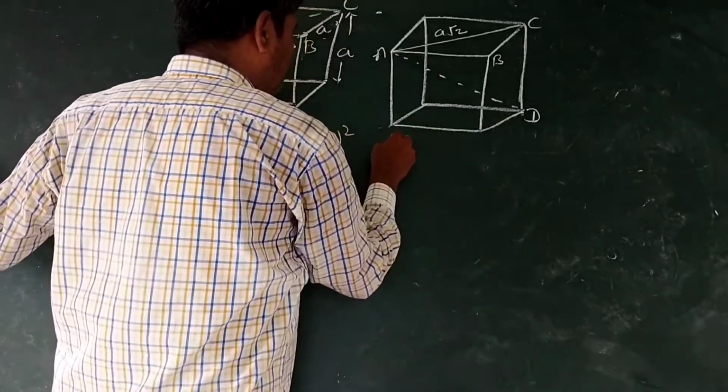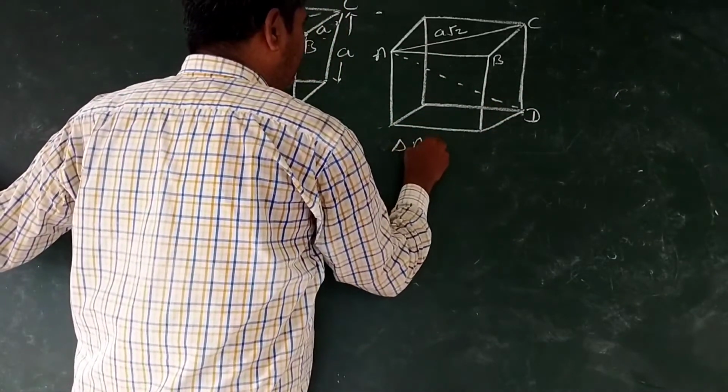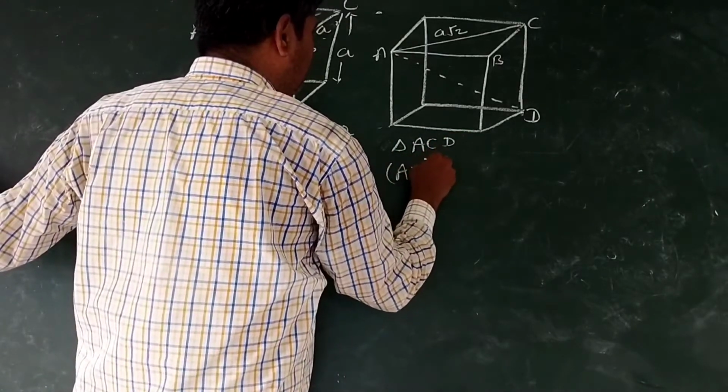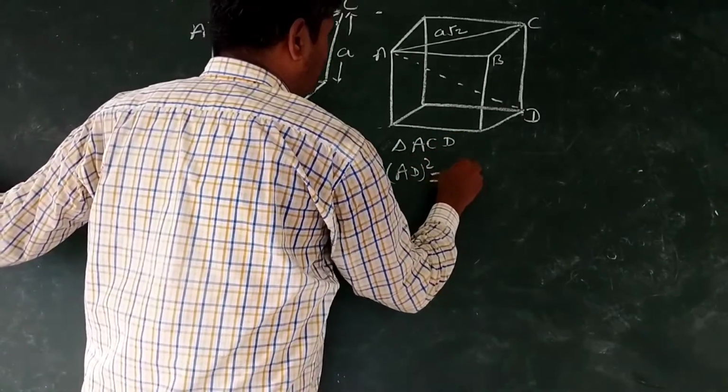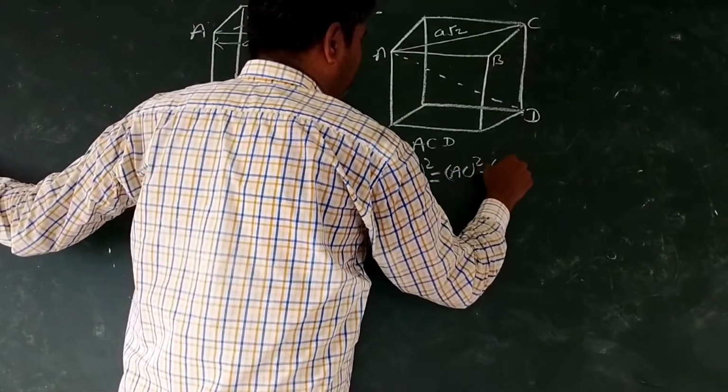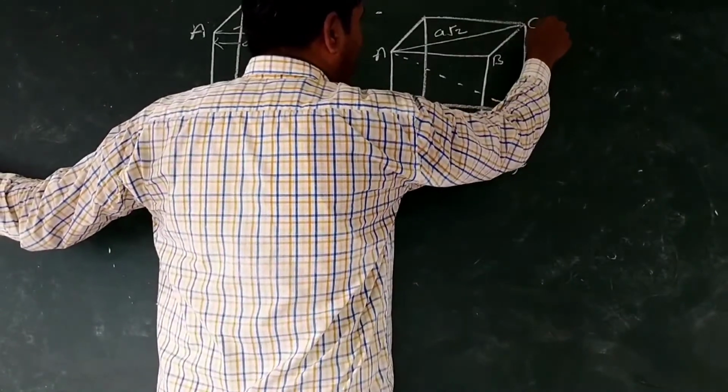In triangle ACD, AD square is equal to AC square plus CD square. This is the length of the cube diagonal.